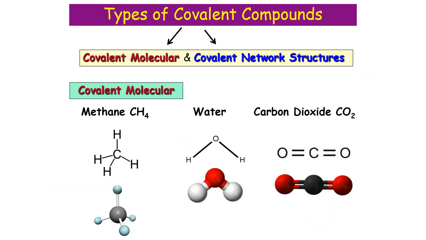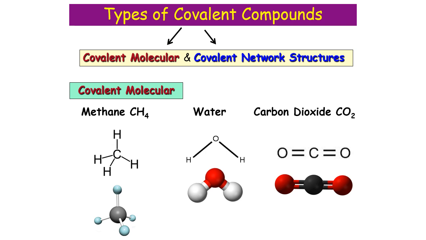When it comes to covalent compounds, there are 2 forms of covalent bonding. We have covalent molecules, which are small and have a fixed formula and size, and we have covalent networks, which are enormous and do not have a fixed size. So covalent molecules, examples of which are methane, water, carbon dioxide, all of the diatomic elements, which we'll talk about in a second.